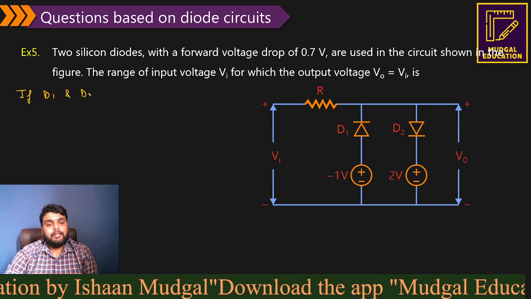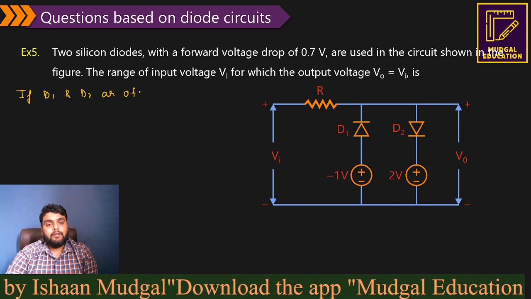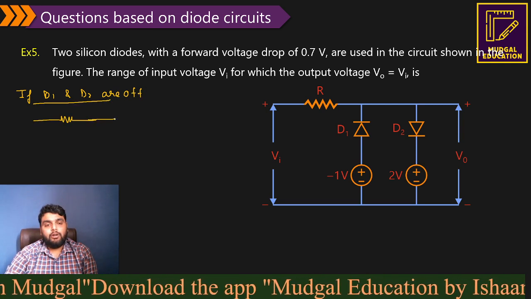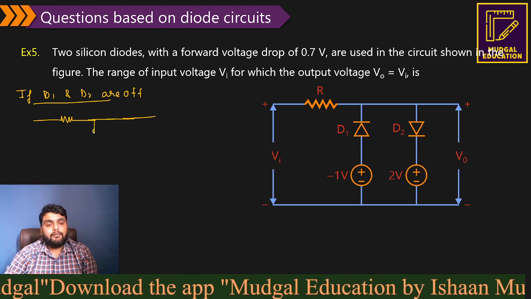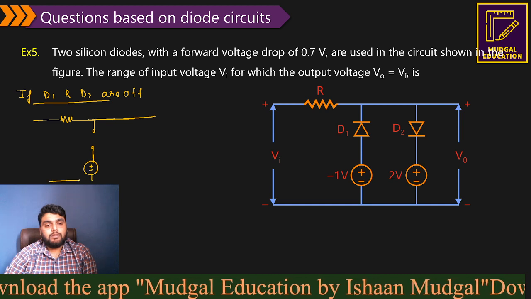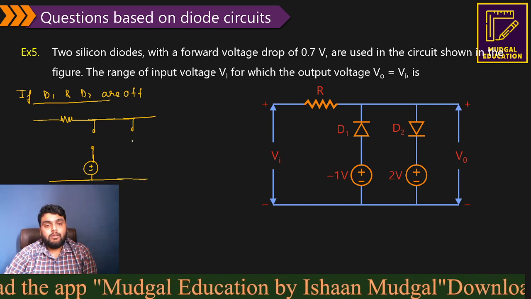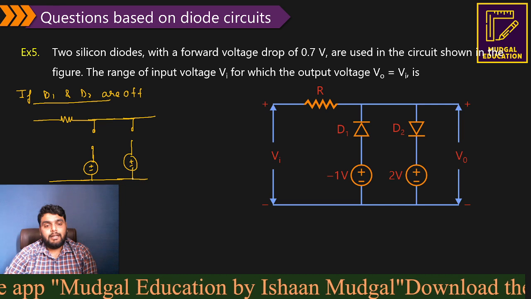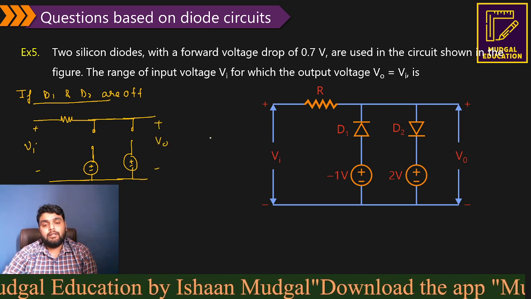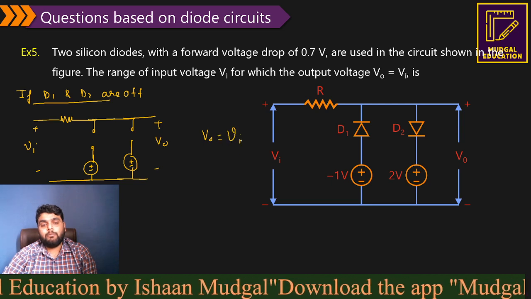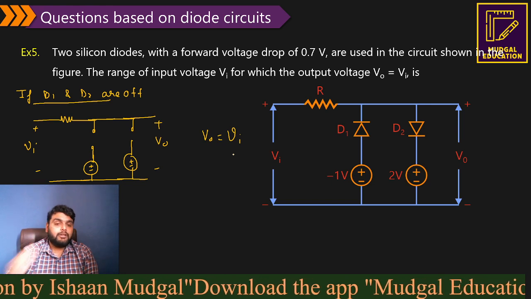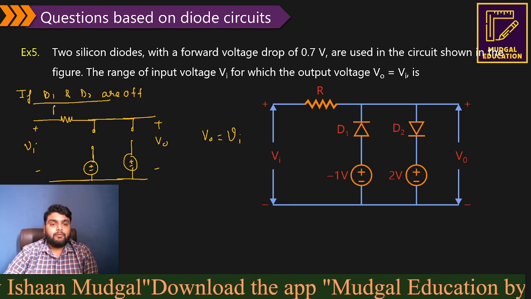I will say if D1 and D2 are off, I can draw the circuit like this. Once I draw the circuit like this, you can say output voltage is equal to input voltage. Simple. But we need to find out a range of input voltage for this to happen. For that we have to use the conditions.